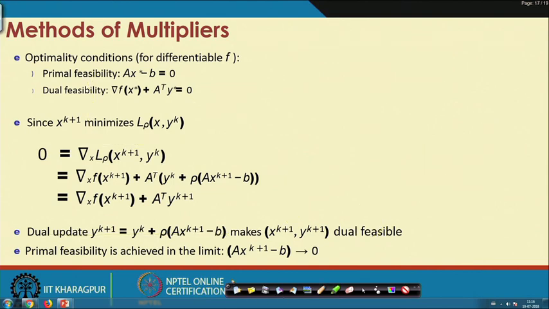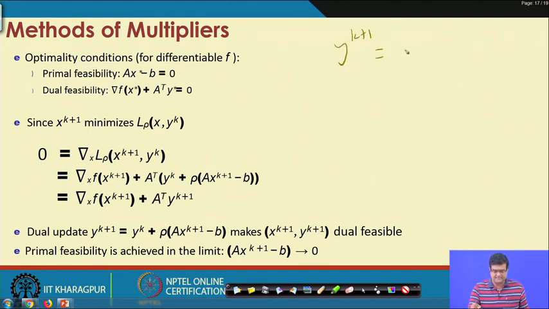So your update is basically that y k plus 1 is y k minus rho of (A x k plus 1 minus b). If you plug in y k from here,